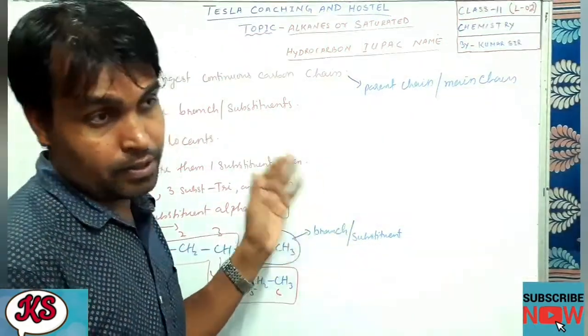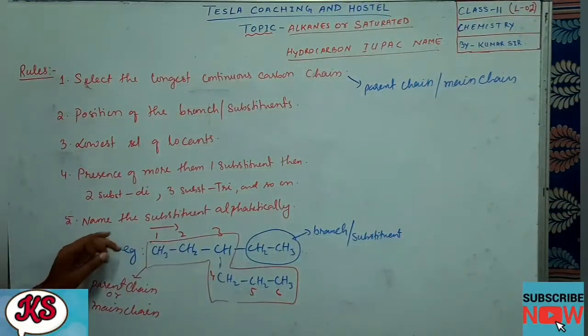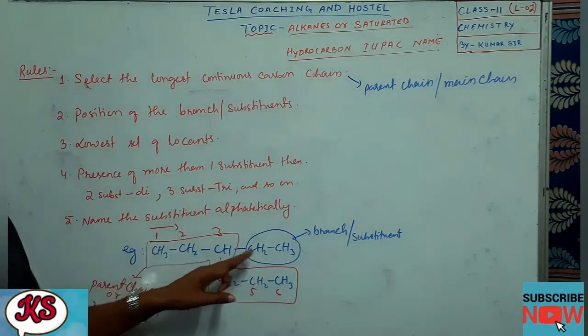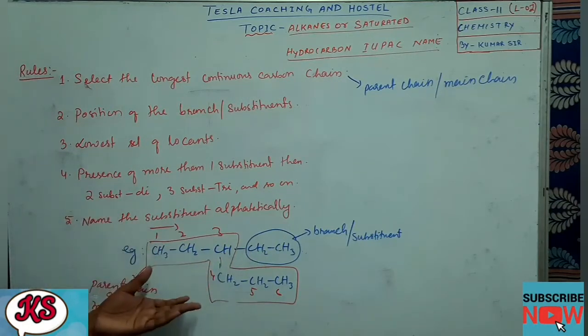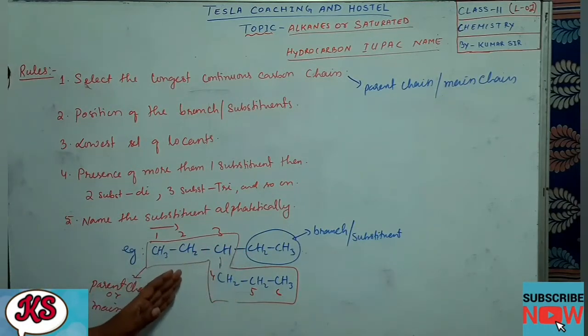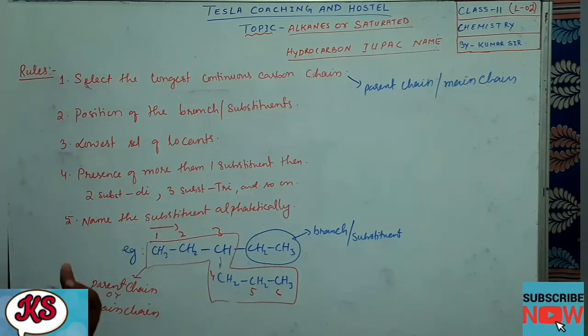If four, then tetra, and so on. Name the substituents alphabetically. If different types of substituents are there, then we go alphabetically. Whichever comes alphabetically first, we write it first.